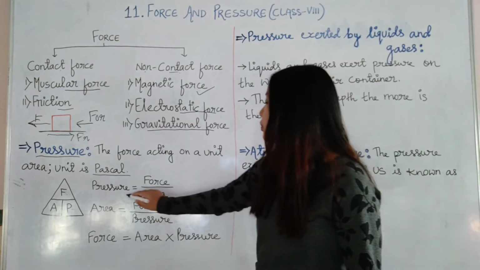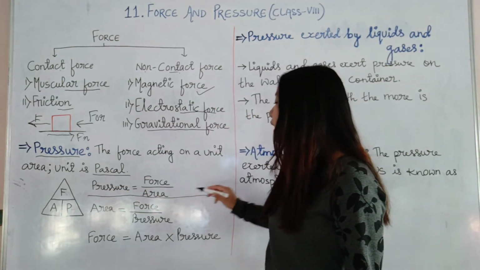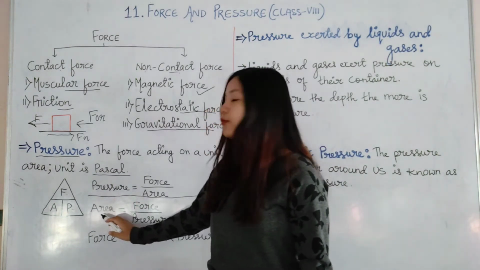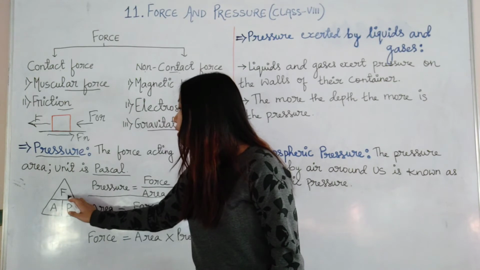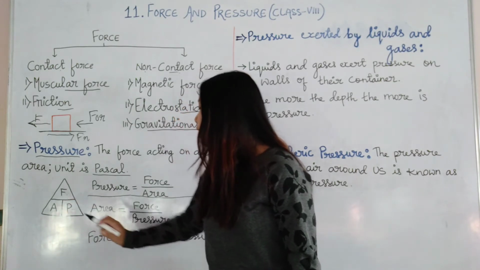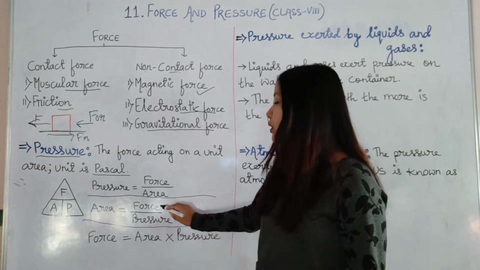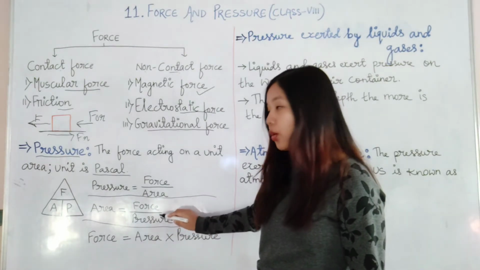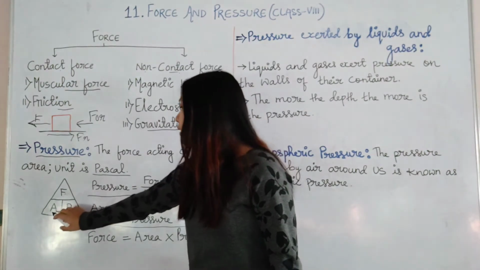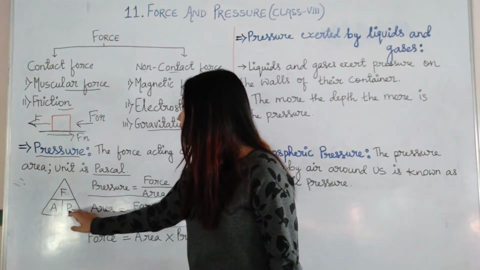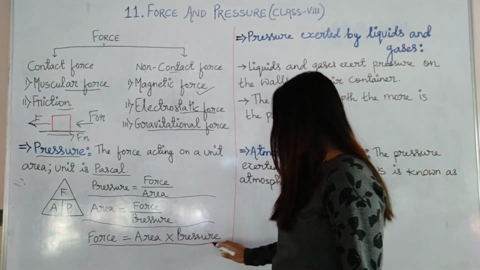Then if you have to find out the value of area, area is equal to force divided by pressure. Or if you have to find the value of force, force is equal to area multiplied by pressure.